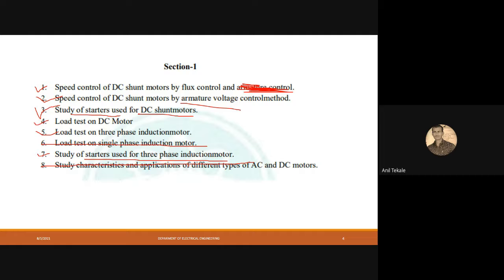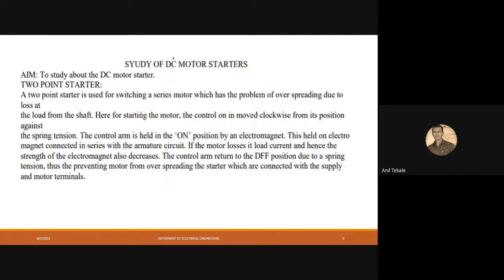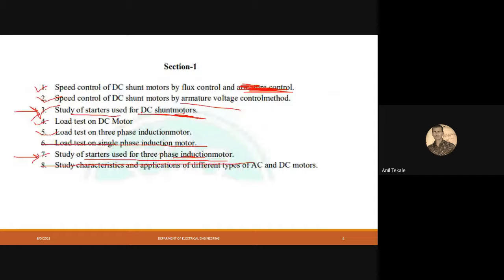Okay, so now, as today we are moving towards practical number 3 and practical number 7 only, those are the study practicals. Going for the study practicals, we will first discuss the DC shunt motor and the induction motor. Before going for the starters, we will discuss the DC shunt motor. Okay, so now what is the word DC?